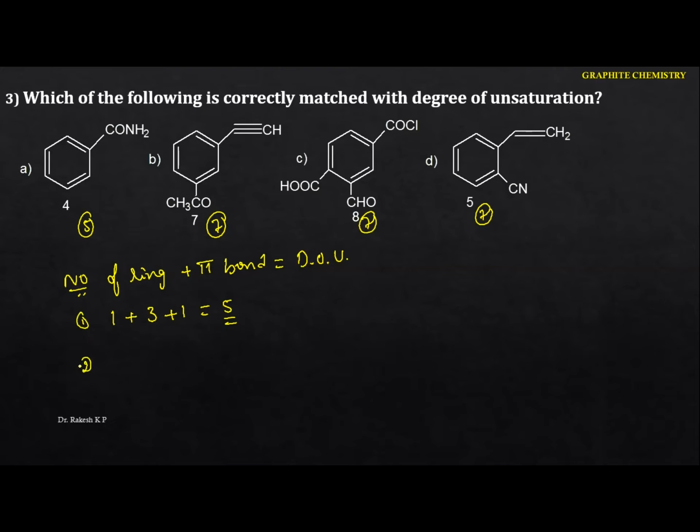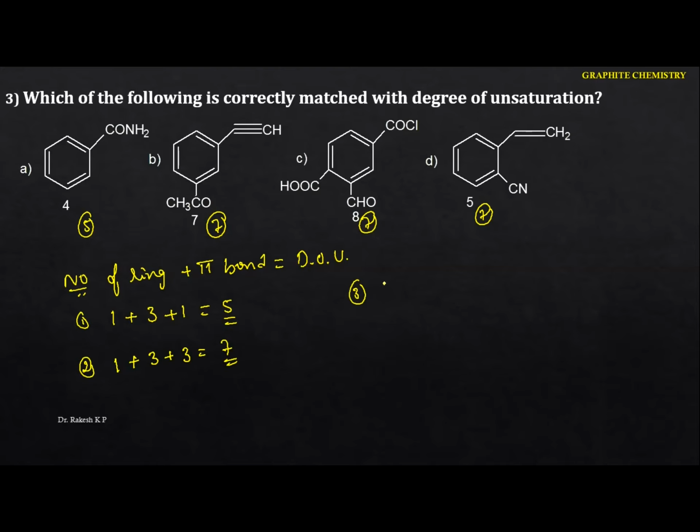Just go for the second one. Rings we are having is 1. So the pi bonds present in the ring are 3. Okay, and see the pi bonds here. Here we got 2 pi bonds, and here we are having 1 pi bond. The total that becomes 3, that becomes 7. Okay, just go to this one. Similarly for the third one here.